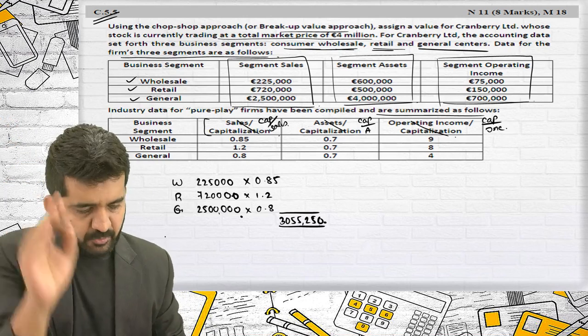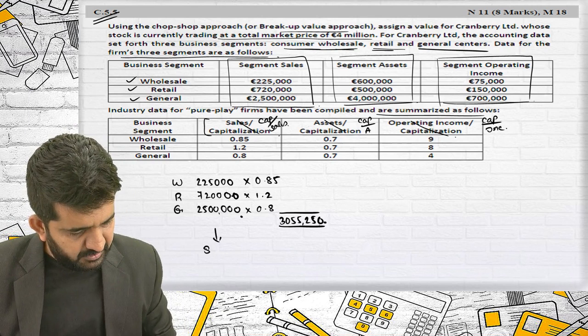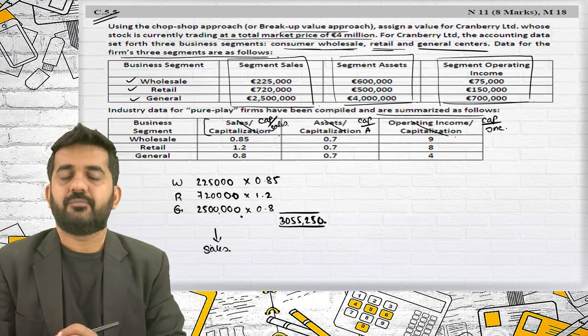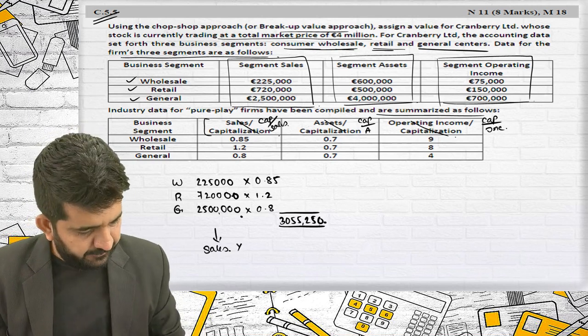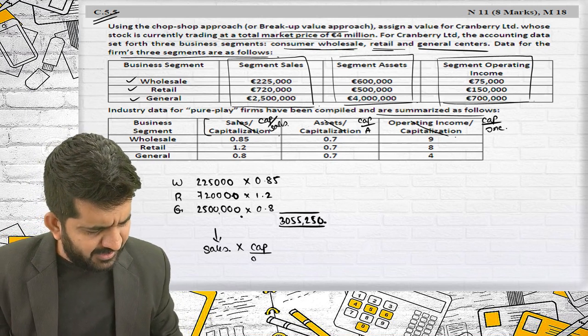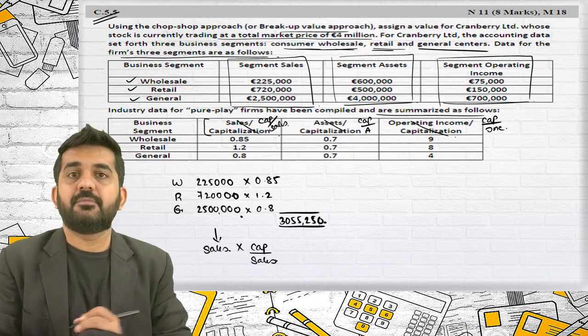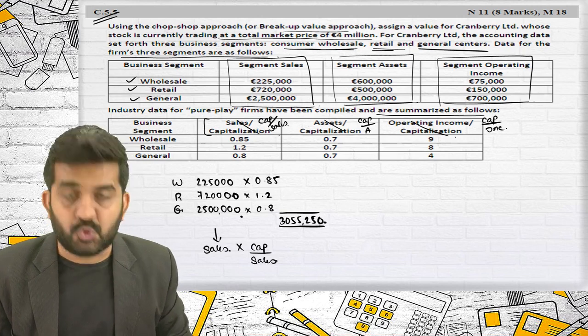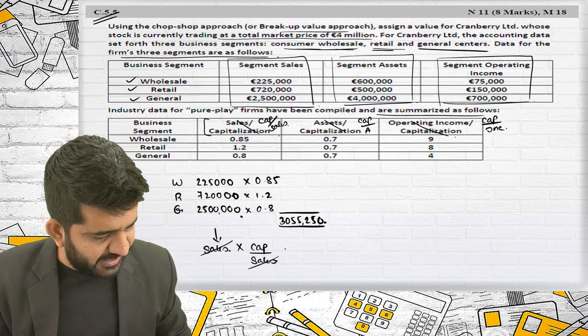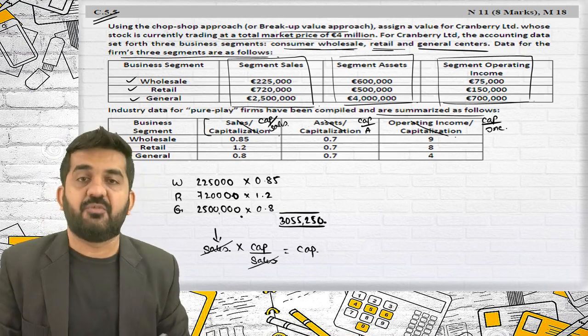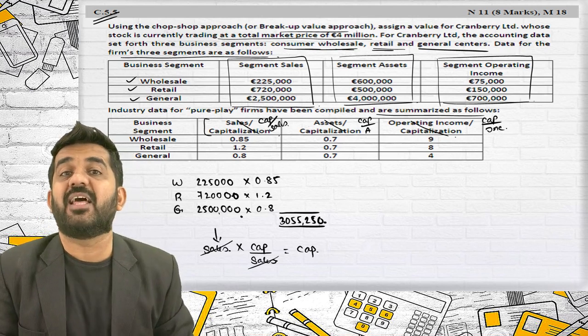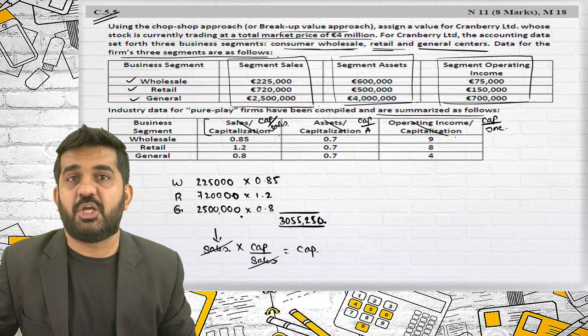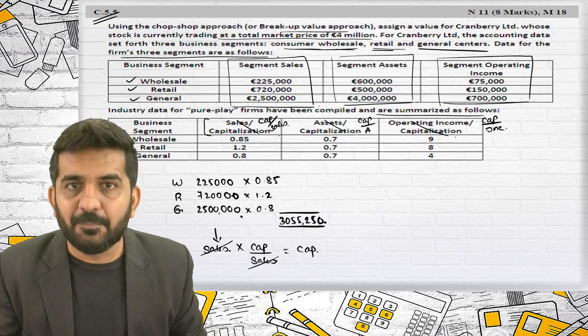So now what I have done, try to understand. This is our sales figure. This is the capitalization by sales figure. If we multiply these two, sales will get cancelled, and we will get the capitalized value, or value of the company.